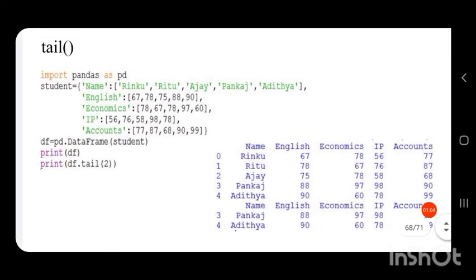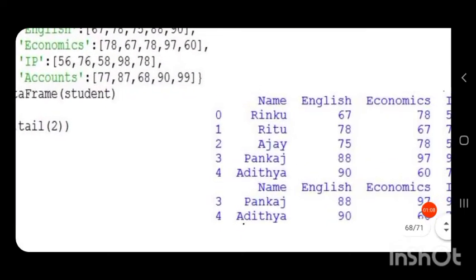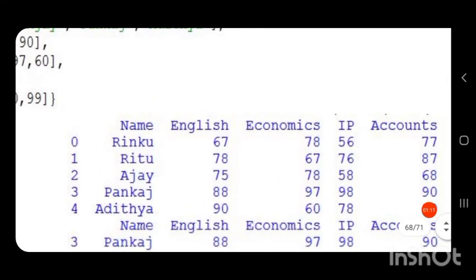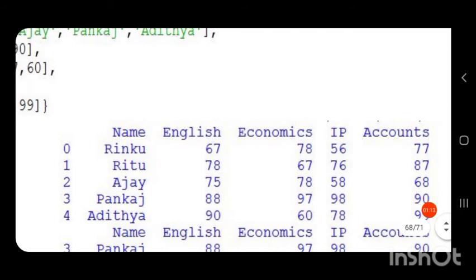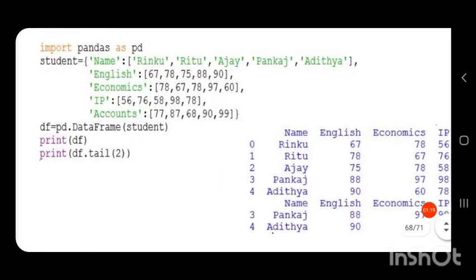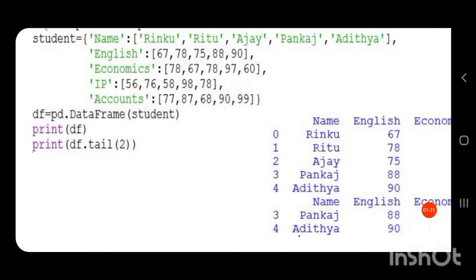So print df, we obtain the output like this. Our data frame contains 5 columns: name, English, economics, IP and accounts. So when we apply the tail function to that data frame, that is print df dot tail in brackets, the parameter given for n is 2.